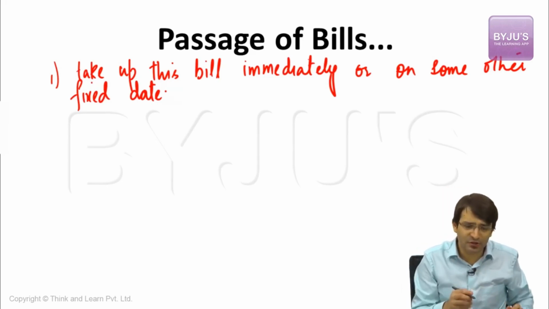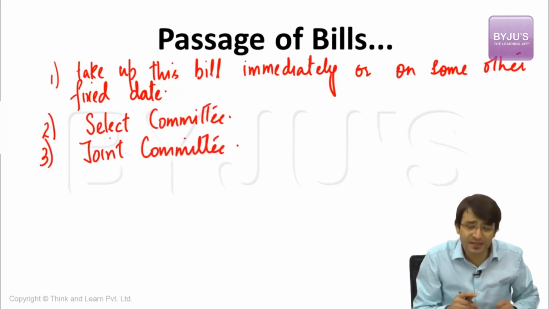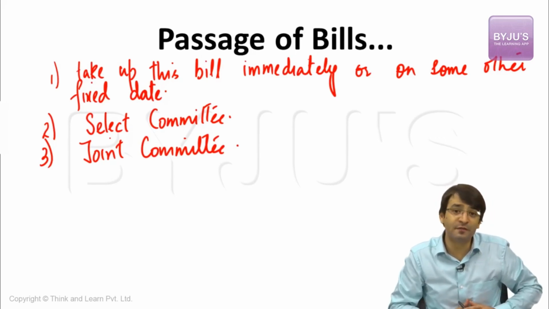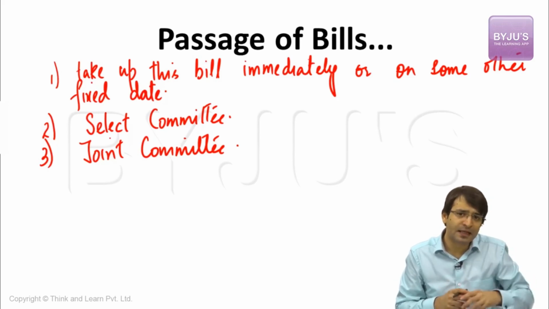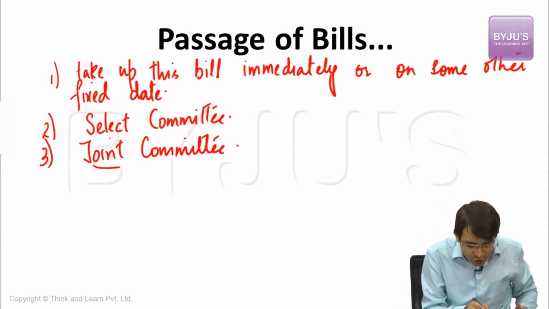Or the members of the parliament can say, refer this bill to a select committee or refer this bill to a joint committee. What does that mean? Select committee. If this bill has been introduced in Lok Sabha, the select committee members would include only the members from Lok Sabha. But sometimes the parliamentarians may also feel that since this bill has to be passed by Rajya Sabha also, let us involve members from Rajya Sabha also. So Rajya Sabha members are also included in this committee, and this committee becomes a joint committee of the parliament.